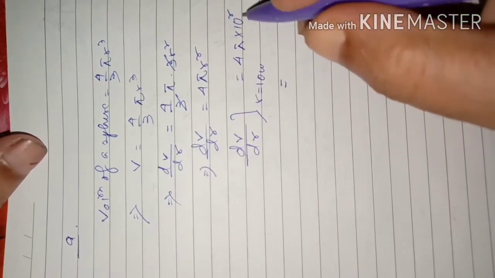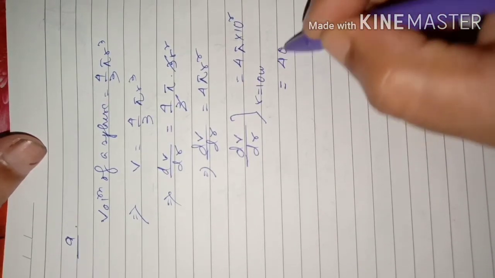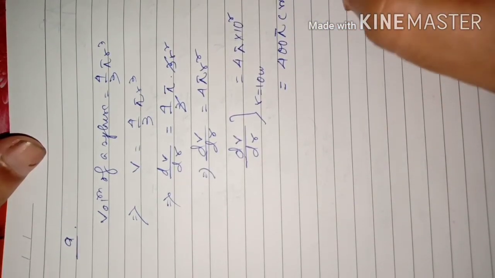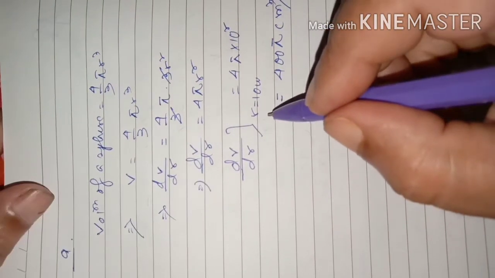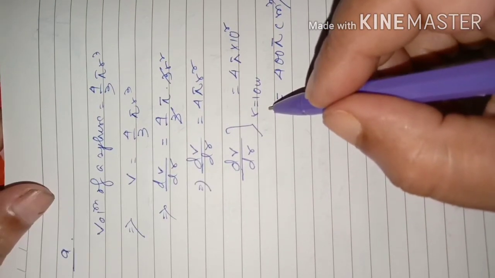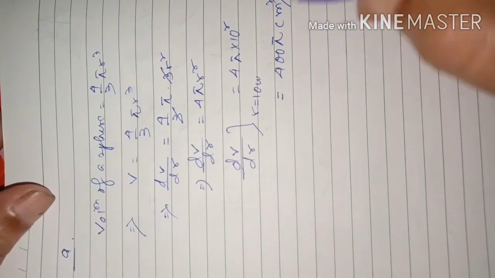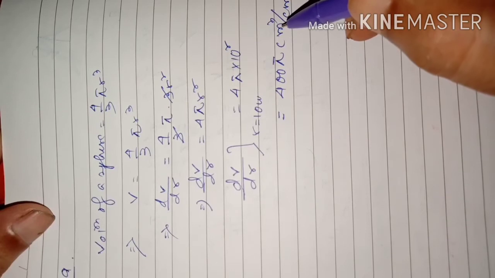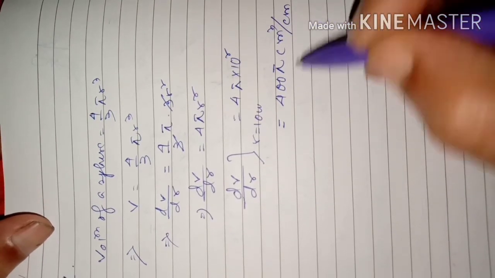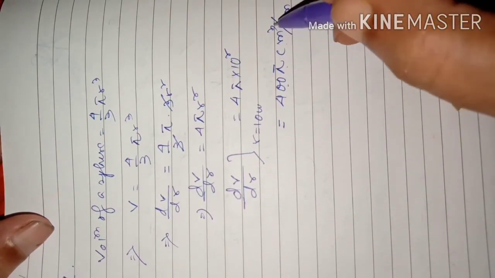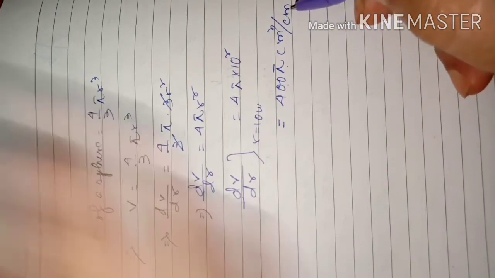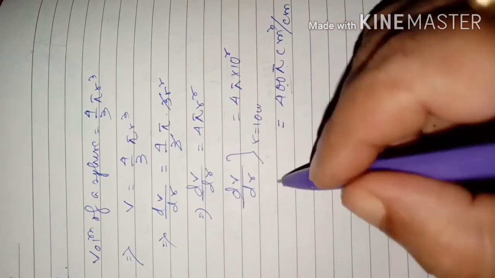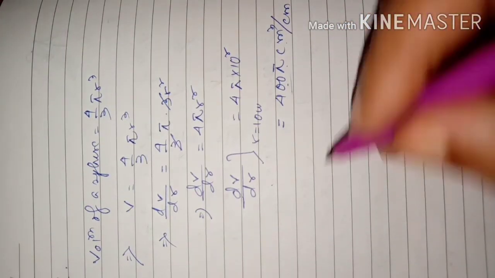That will be equal to, 10 square is 100, so 400 pi centimeter cube per centimeter, because it is with respect to radius. Okay, with respect to radius it is changing. So volume is changing with respect to radius. Volume in centimeter cube, radius also in centimeter. So you have to say like this: 400 pi centimeter cube per centimeter. When 1 centimeter of radius is increased, this much volume also will increase. That is dV by dr. So this will be our final answer.